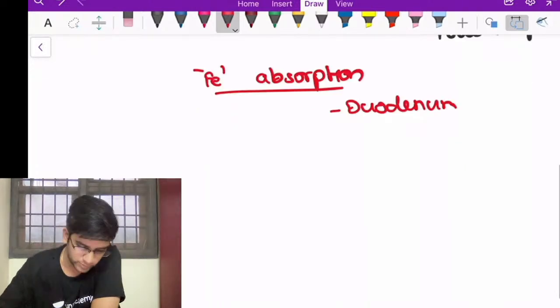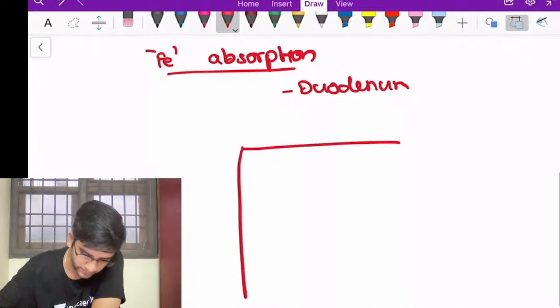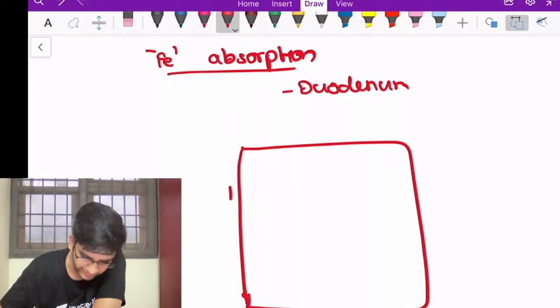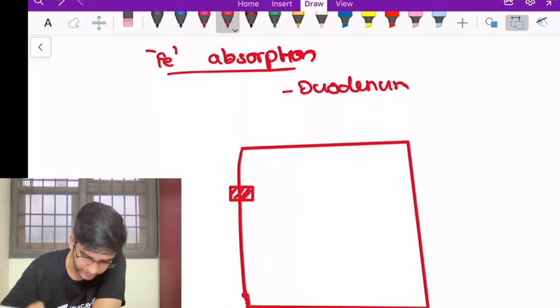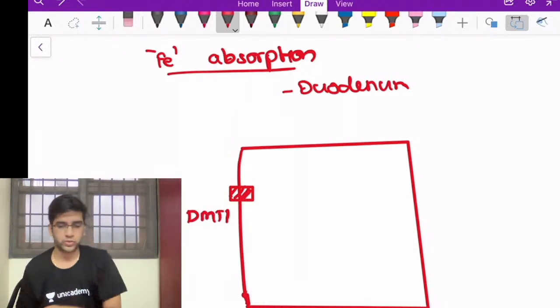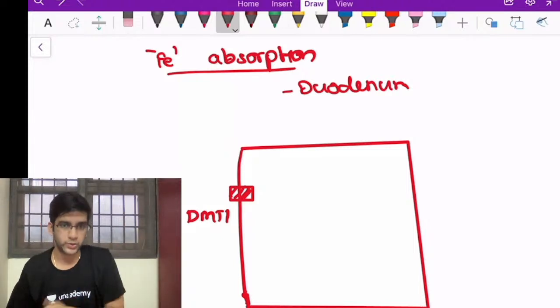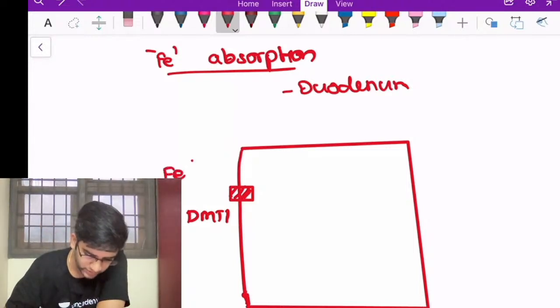right? So let's assume this is my duodenal epithelial cell. I'm going to have a duodenal epithelial cell like this. I'll have a metal ion transporter here. We're going to name it DMT1. It's divalent metal ion transporter. With the help of the transporter, the iron molecule is going to come into the duodenum. Fine. So let's say Fe2+.